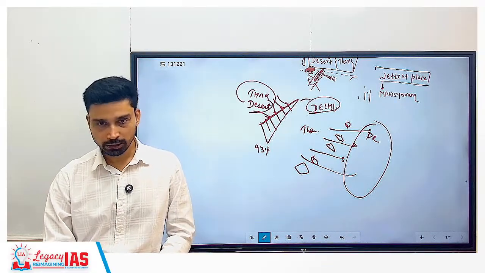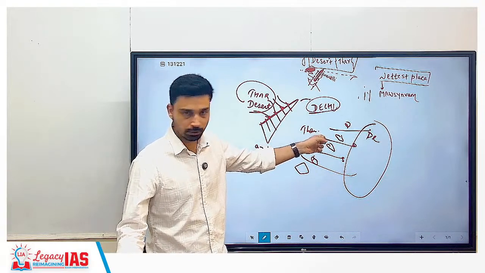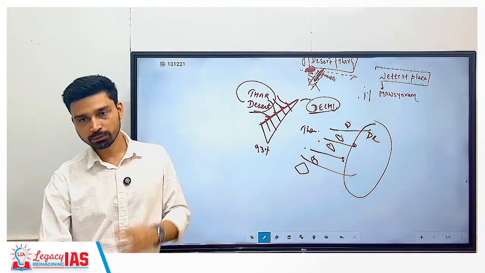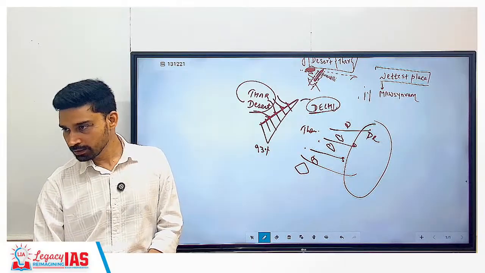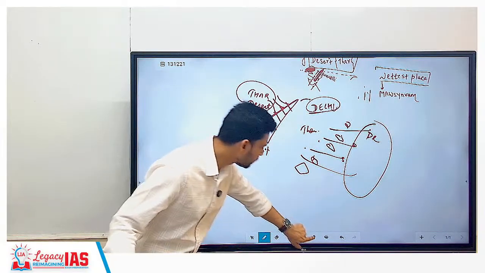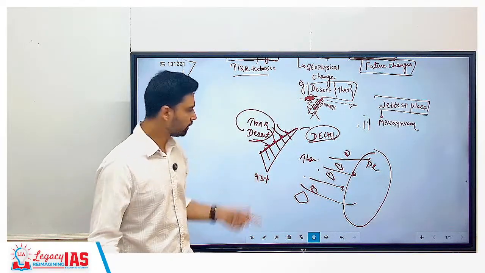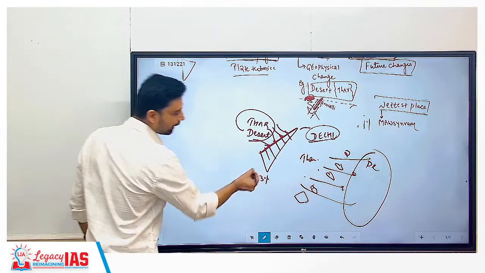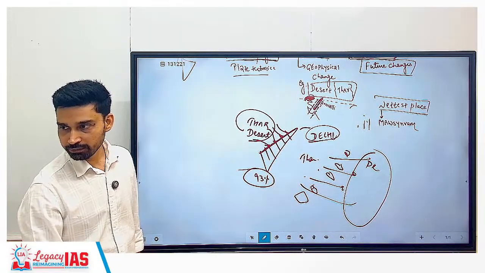But who will have the advantage? Who will have the benefit? The businessmen, the industrialists, because they have destroyed the entire Aravalis for making money. So this was something done by the government. The Supreme Court also said something about it, and then large scale protest erupted. So this is the reason why it is in the news. This also refers to future changes. And importantly, what I told you, 93% of the Aravalis today is less than 100 meters in elevation.